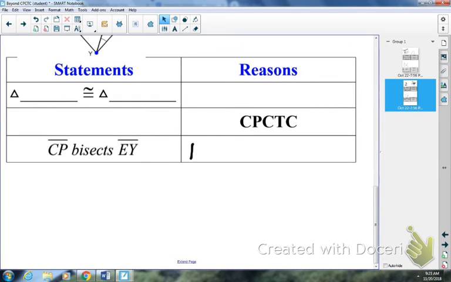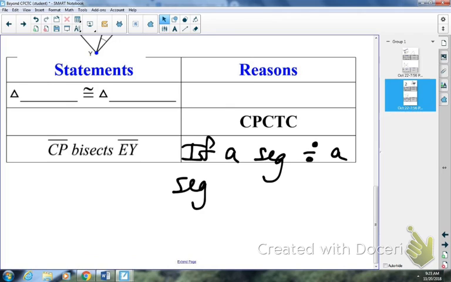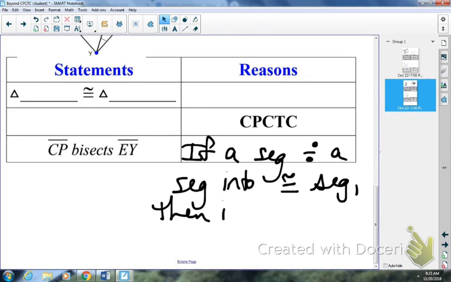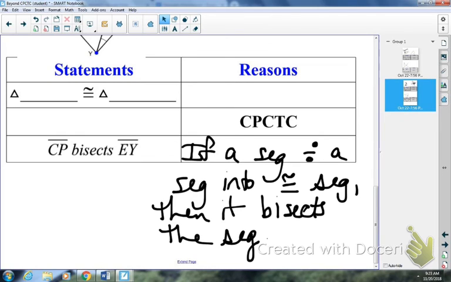So it's going to go something like this. If a segment divides a segment into congruent segments, then it bisects the segment. So if a segment divides a segment into two congruent segments, then it bisects the segment.